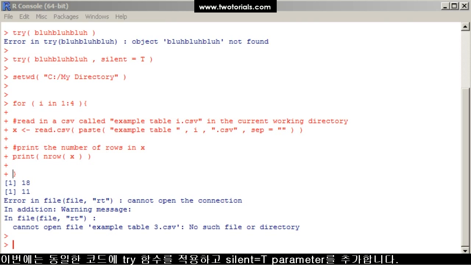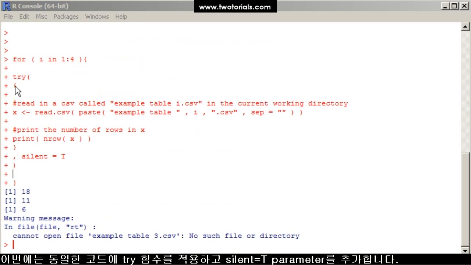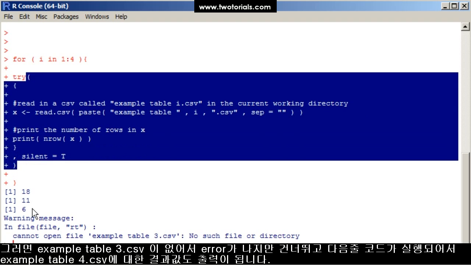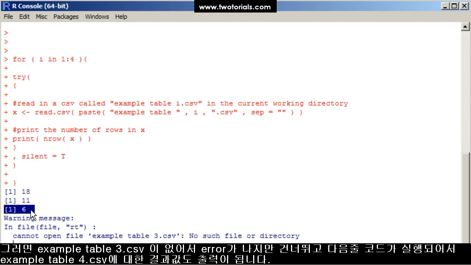Now, if I encapsulate all of this in the try function, see this? Here's where the commands start, and here where they end. Comma, silent equals true, all of this inside of the try function. Well, it hit the third one, hit an error, and moved on to the fourth one. The fourth one has six records in it, so it kept going.